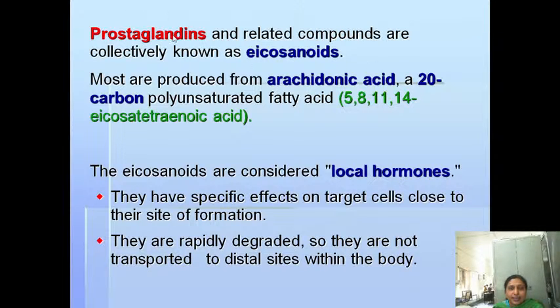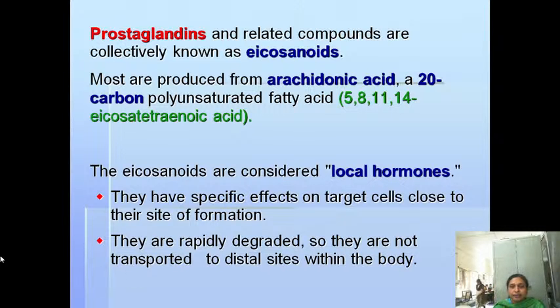Eicosanoids means the prostaglandins and their related compounds together, and these prostaglandins or eicosanoids are derived from a polyunsaturated, essential fatty acid, which is arachidonic acid.